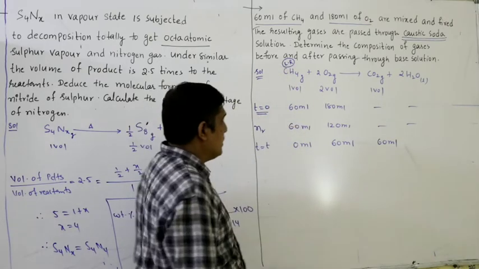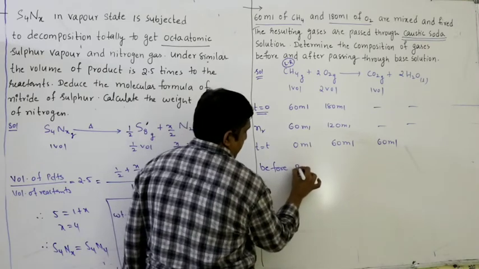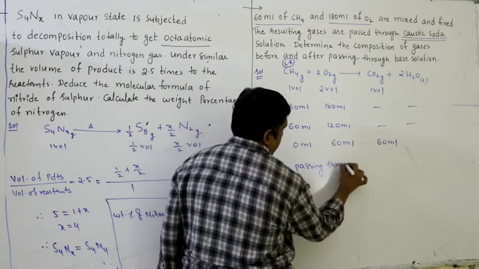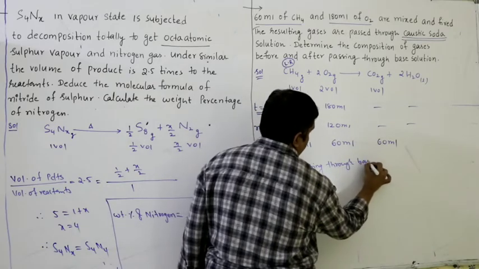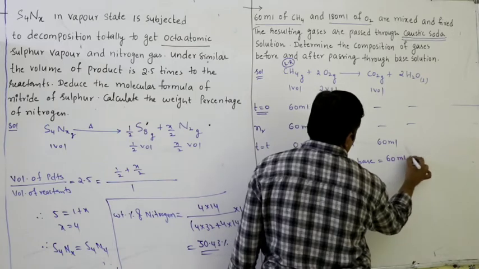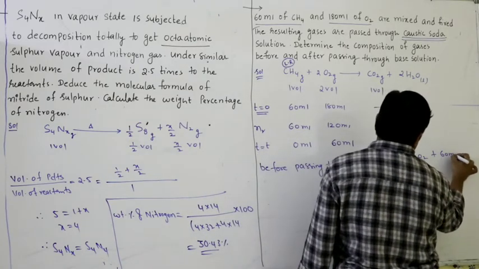So before passing through base you have 60 ml of O2 plus 60 ml of CO2.